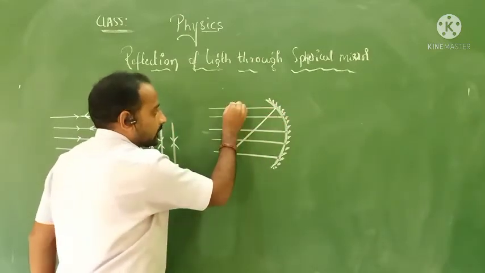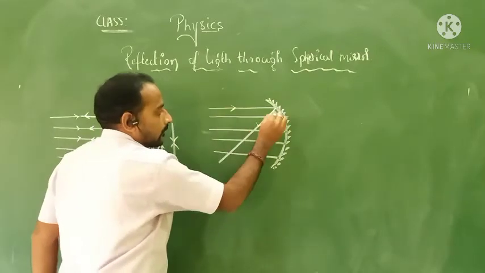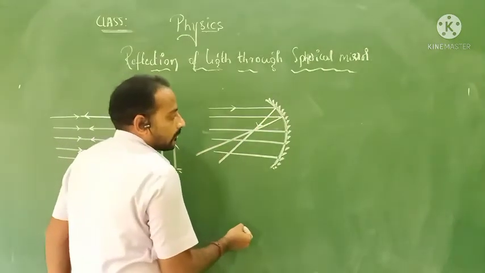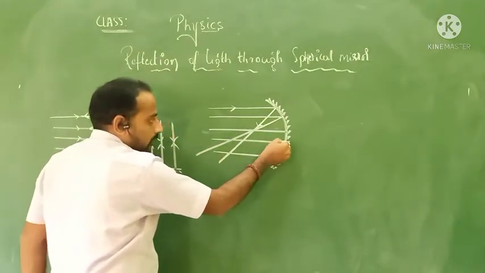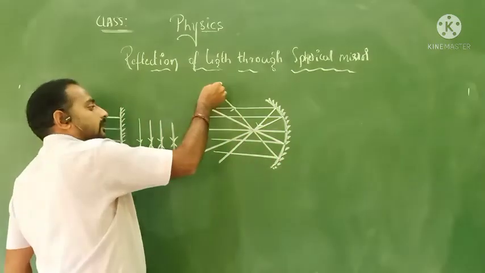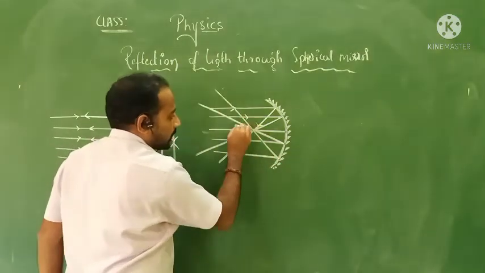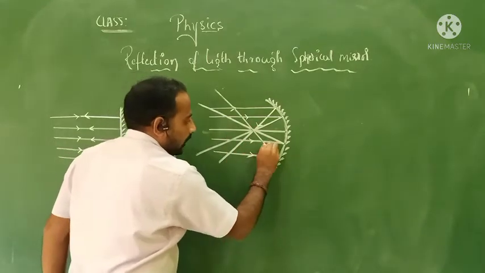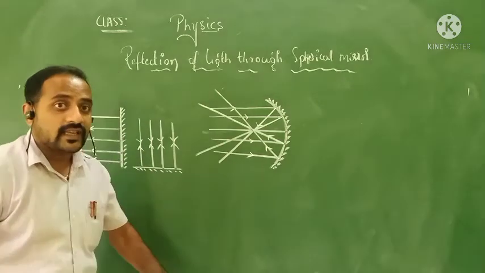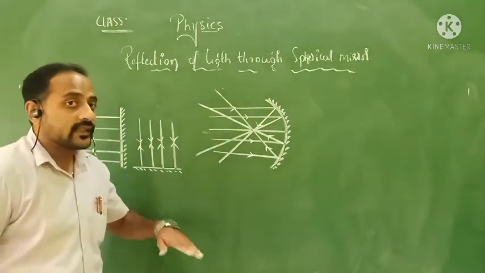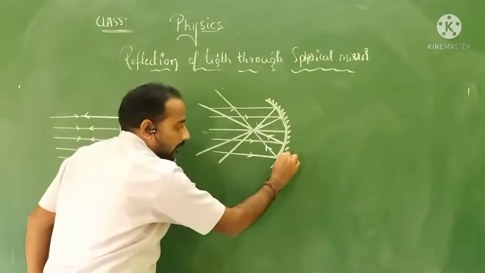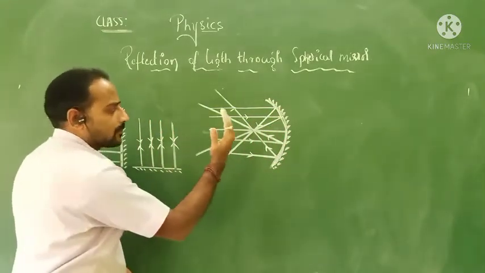It came over here like this. And what about this one? This one also changes its direction. And this one also changes like this, and this one also changes like this. Observe the directions. These are the directions which have taken place when we send a beam of light rays to this type of mirror. What I did was simple, I just bent it.